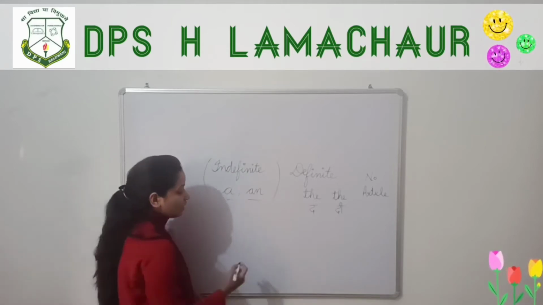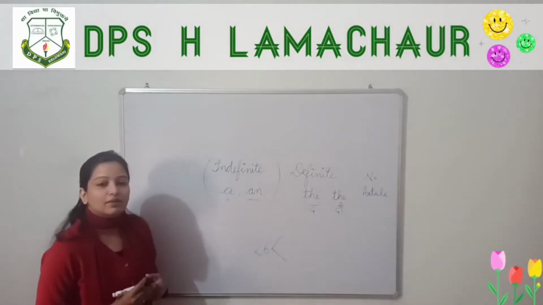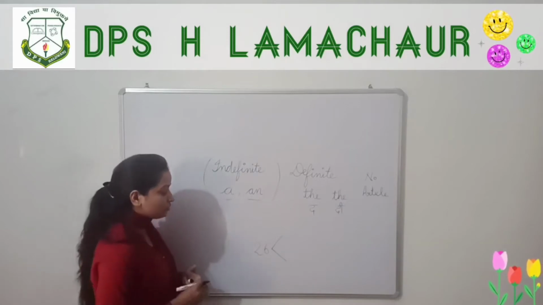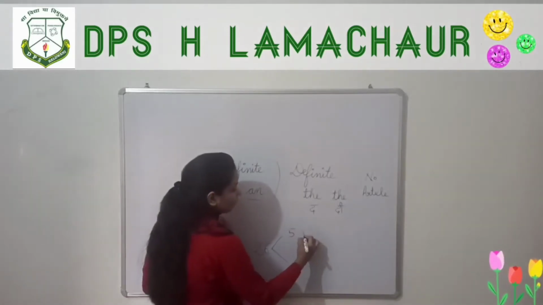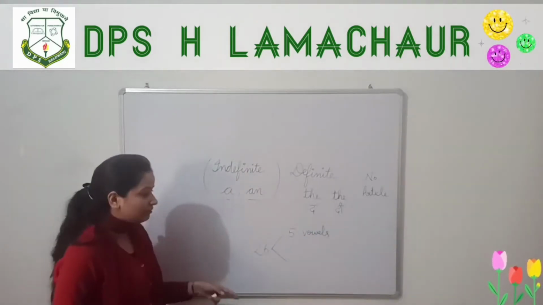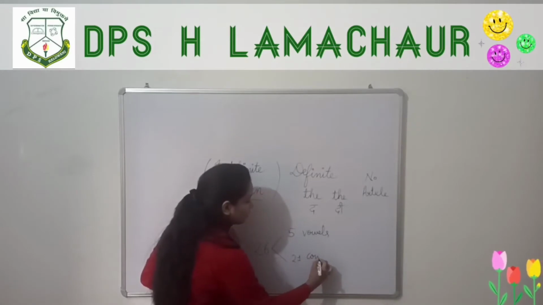In English language, there are 26 alphabets, A to Z. Out of those alphabets, 5 are vowels and the rest 21 are consonants.